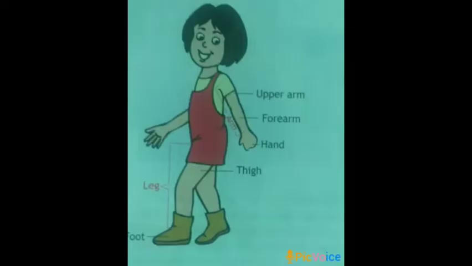Next one is limbs. Children, you know what are limbs? The arms and legs are called limbs. Each arm has two parts. The upper part is called upper arm and the lower part is called forearm. Each leg also has two parts. The upper part is called thigh and the lower part is called foot.